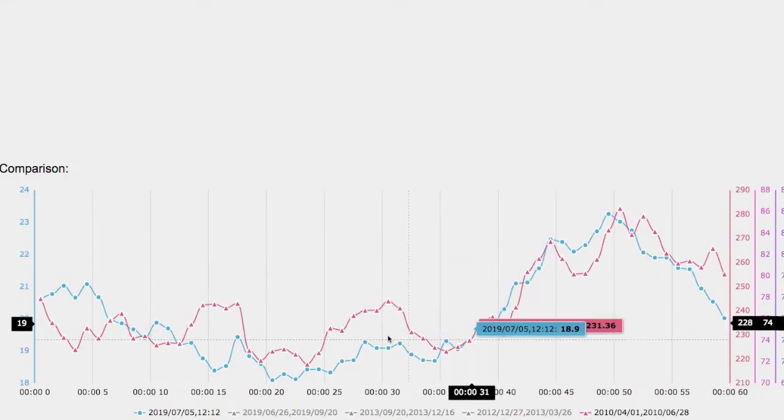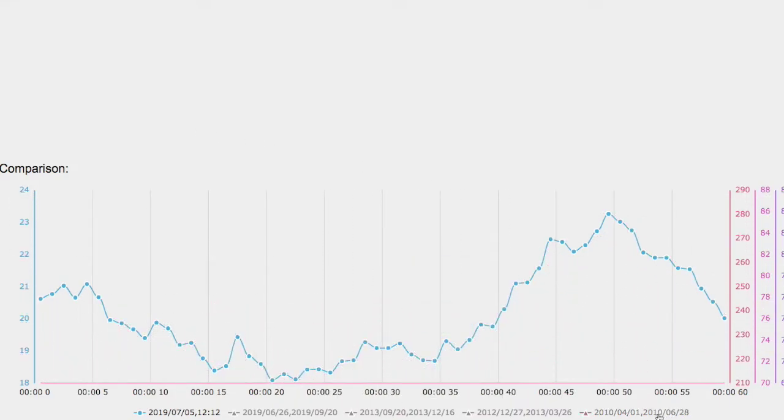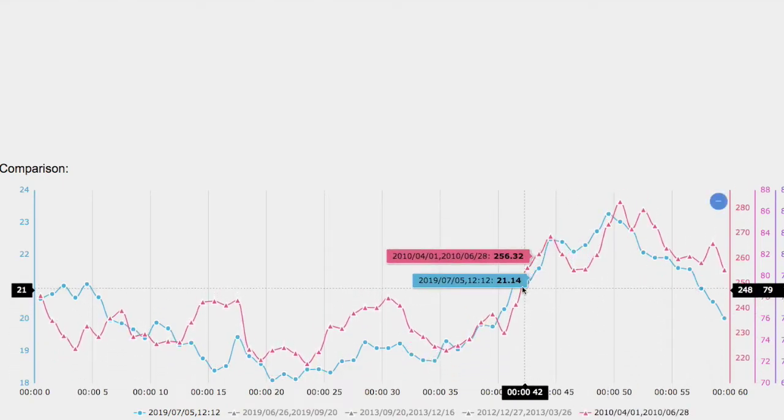And here's the line graph that I compared it to. So we have the current trend, and overlapping it is the 2010 trend.